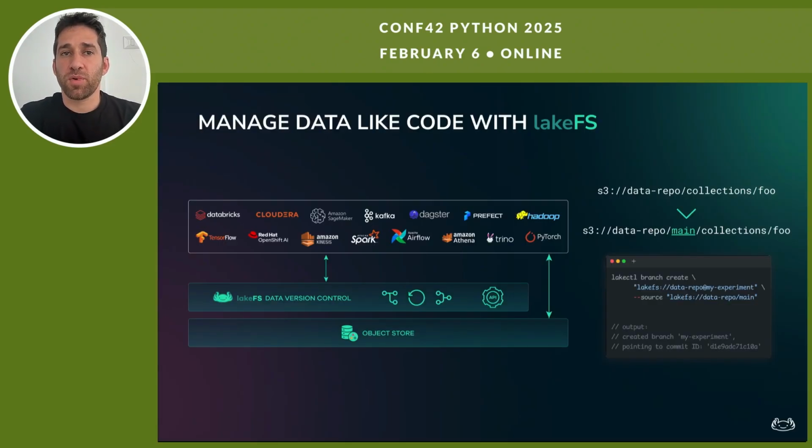lakeFS is an open source project that sits on top of your object store and provides Git-like capabilities such as commit, merge, revert, tag, and so on. If we take a look at your current data ecosystem, working with lakeFS is almost identical to working with S3. When accessing the data, the only difference will be that now, in addition to the path, you'll need to reference the branch you're working on. lakeFS is accessible by UI, a CLI called lakectl, and clients in Python, Java, and many more.